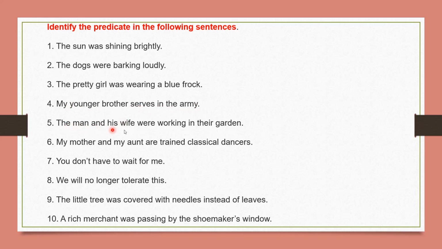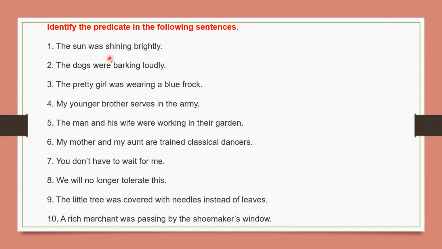The man and his wife were working in their garden. My mother and my aunt are trained classical singers. These are the sentences we saw on the previous slide, where I divided each sentence into two parts. For example, the sun is the subject, and was shining brightly was given in red color. You can see the previous slide also.